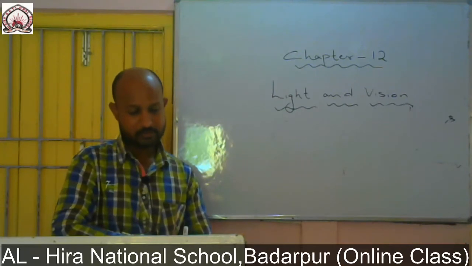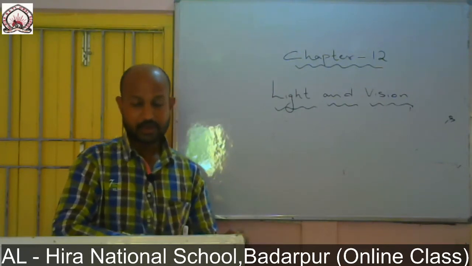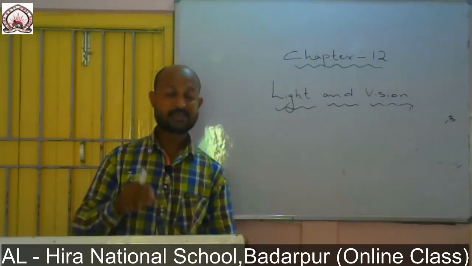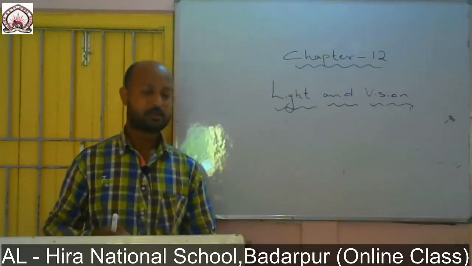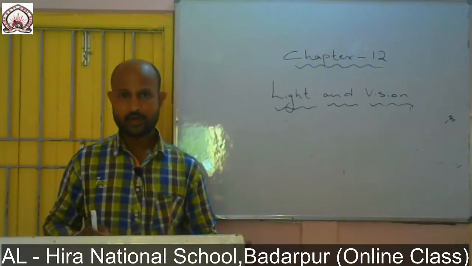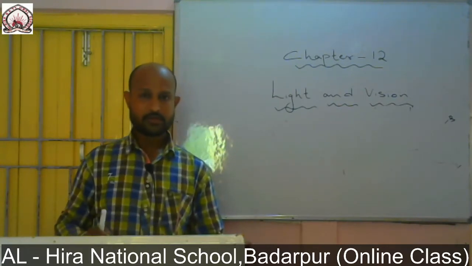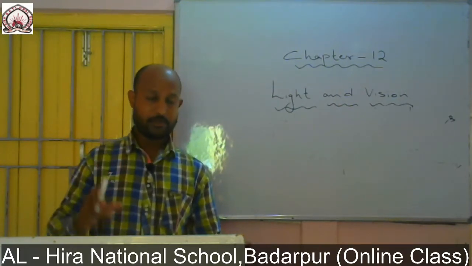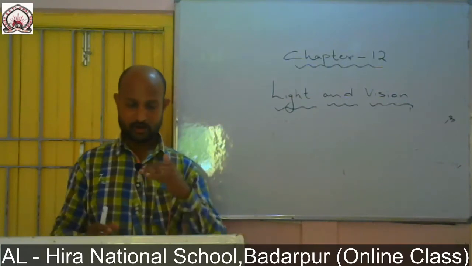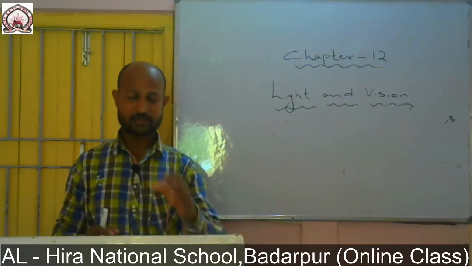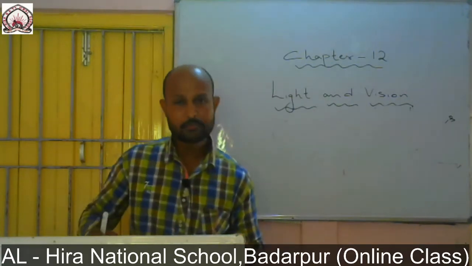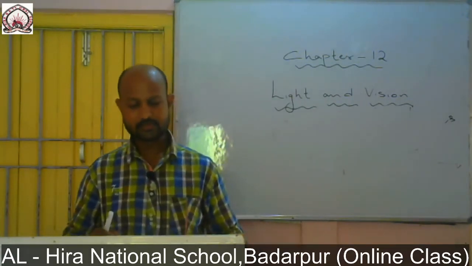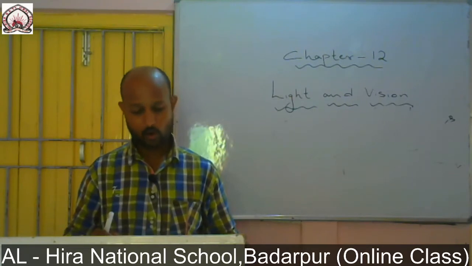But if you place the object in front of the plane mirror, the image formed will be of the same size as the object. For example, when you look at yourself in the mirror, what do you see? You do not see your face bigger or smaller. The same size as your face, you see on the mirror. That means the image formed is of the same size as the object.